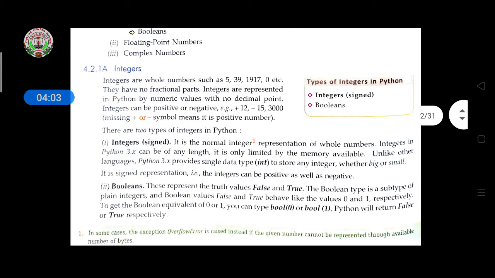Let's discuss integers. Integers are whole numbers such as 5, 39, 90, 19, 0, etc. They have no fractional parts. Integers are represented in Python by numeric values with no decimal point. Integers can be positive or negative. Minus numbers are also known as integers, and plus numbers are also known as integers. It means it takes both signs. Then if no sign is there, it indicates a positive number.